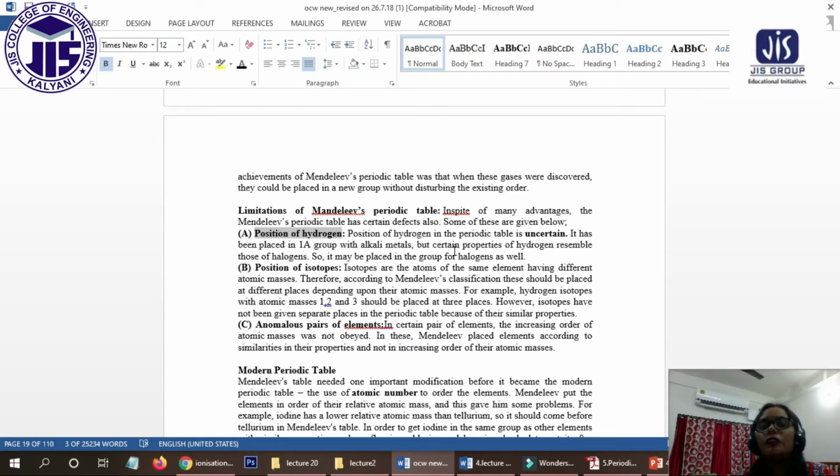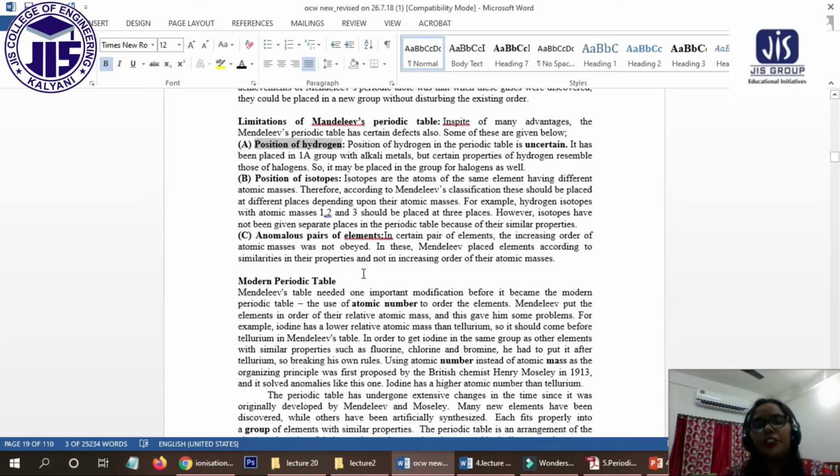So where do we put hydrogen? The next demerit was the position of isotopes. Isotopes have different atomic masses but are the same element. According to Mendeleev, we would have to put the different isotopes in different groups, which is not feasible. So these are some of the demerits of Mendeleev's periodic table.